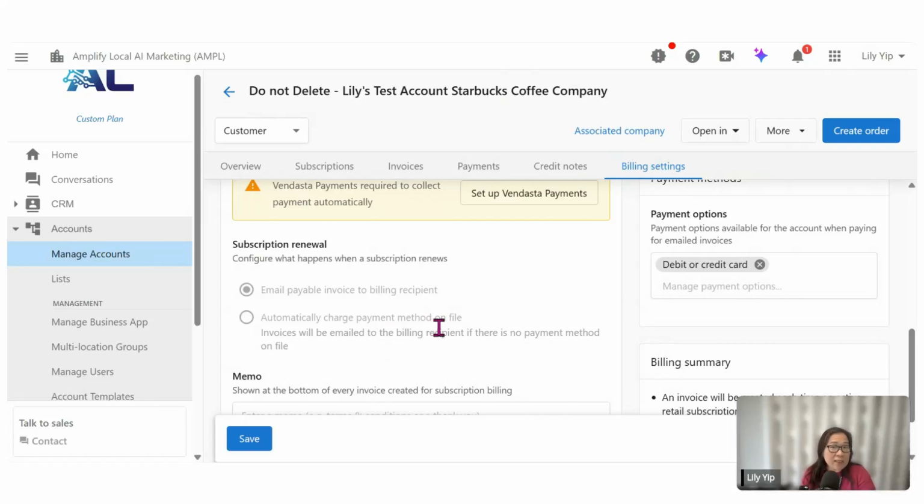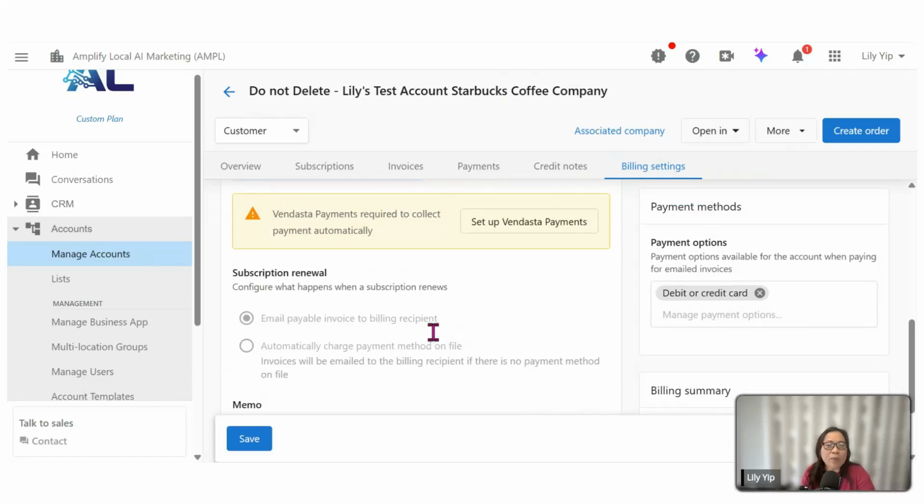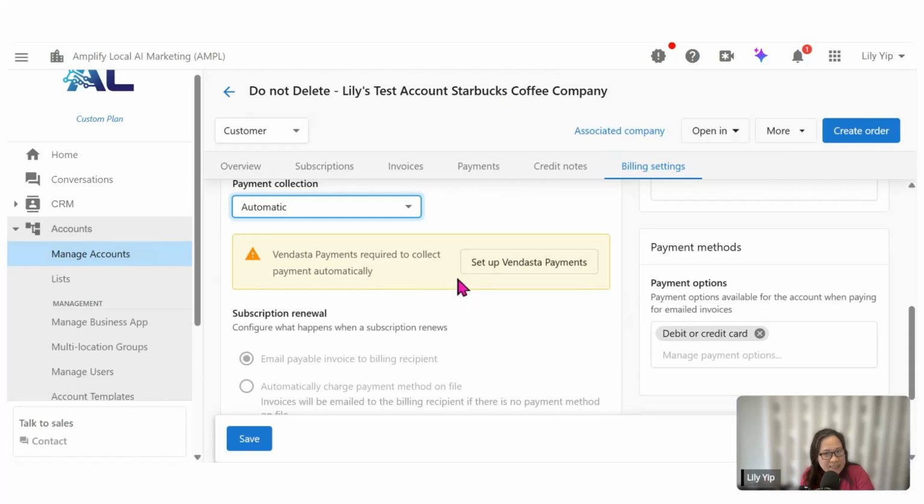Means you are instructing the system to charge directly to the credit card of your clients, the retail price, whenever the product renews by itself. Okay. For the time being, I'm not able to show you because I'm on a demo account. I do not have the Vendasta payment set up.